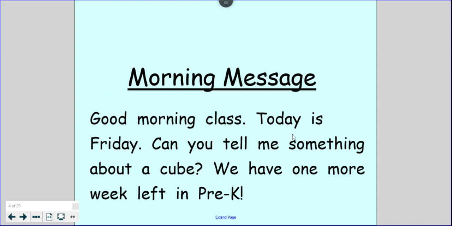Can you tell me something about a cube? On Wednesday, we talked about cubes. We have one more week left in pre-K. Very exciting, my friends. Can you tell me something about a cube? That's a question that I put in our morning message because on Wednesday we looked at cubes. And also, we've been watching some videos about 3D shapes.